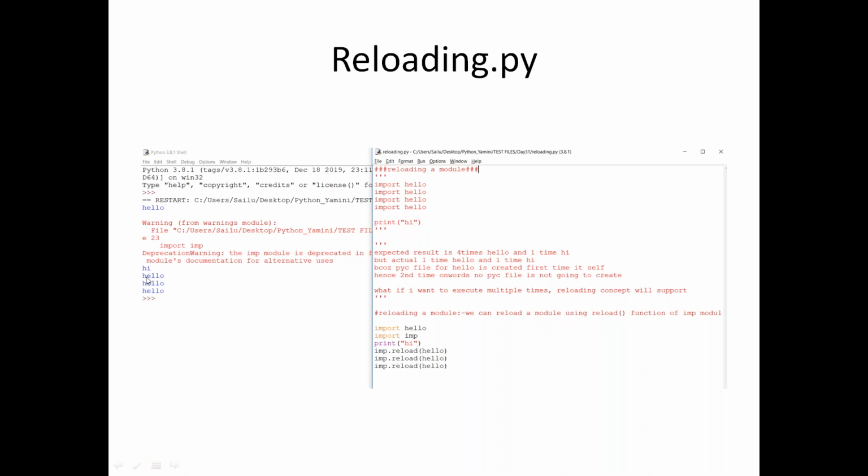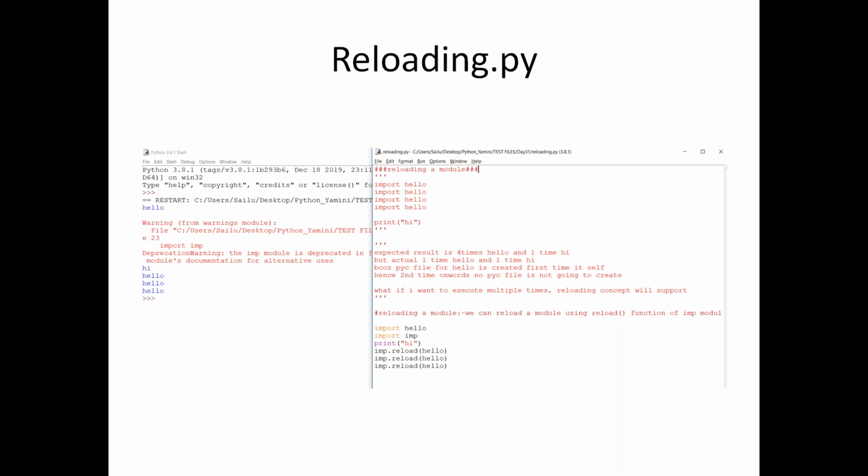You can see here hi and hello. Three times done. Sorry, this is only one hi. So if you write import module name 4 times or 5 times or 100 times, it does not mean that it is going to reload the module. It just overwrites your existing module in case you don't have .pyc or if there is any modification. But ultimately, the data is going to be updated only once. It's not going to re-execute 100 times.